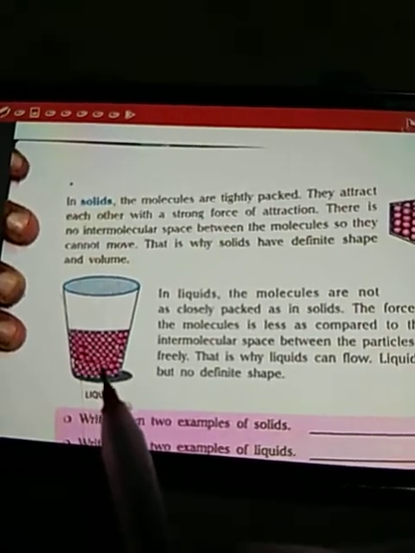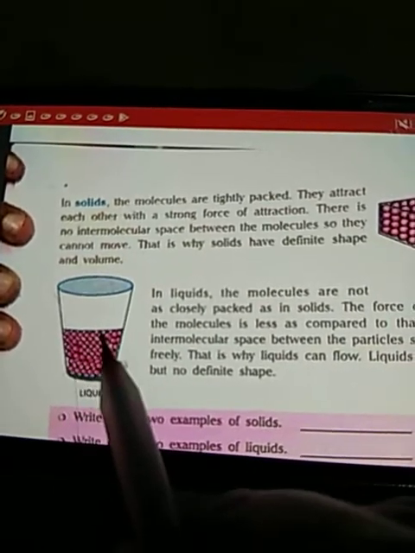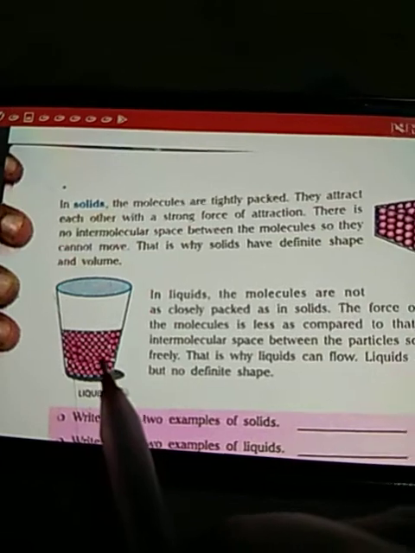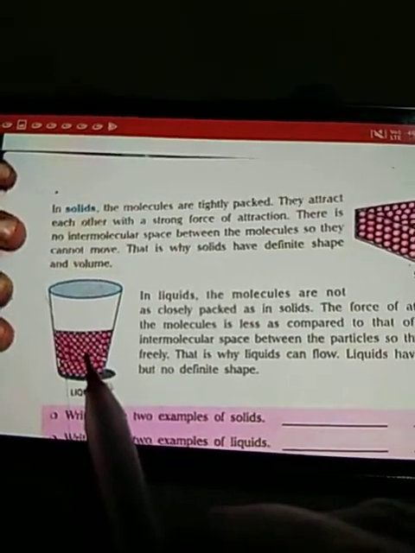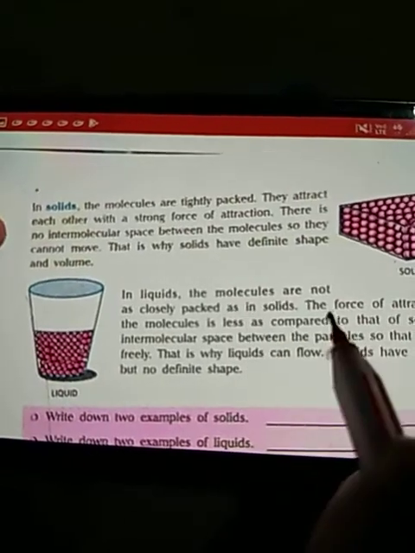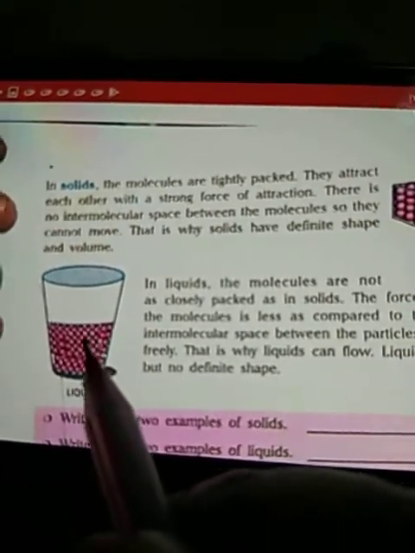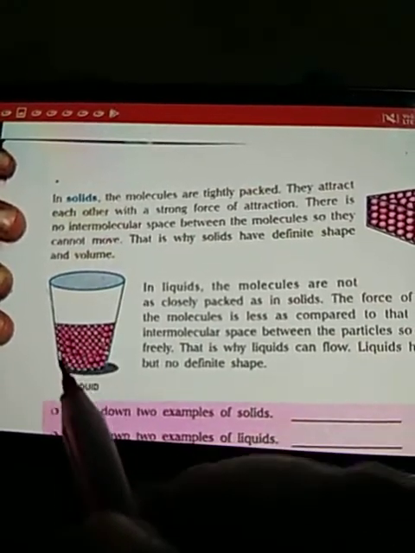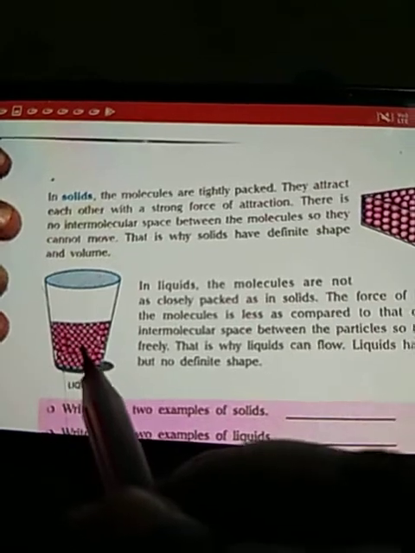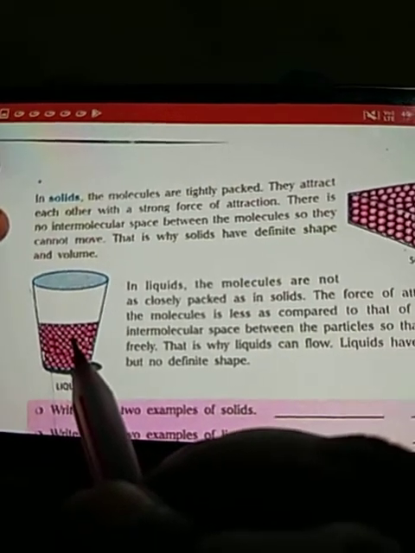As you can see, children, there are spaces between the molecules. Yes, they are not so closely packed as in the solids. Yes or no? In liquids, the molecules are not so closely packed. As you can see in the picture also, there are spaces present in between the molecules. These are called intermolecular spaces. Molecules are not so tightly packed.